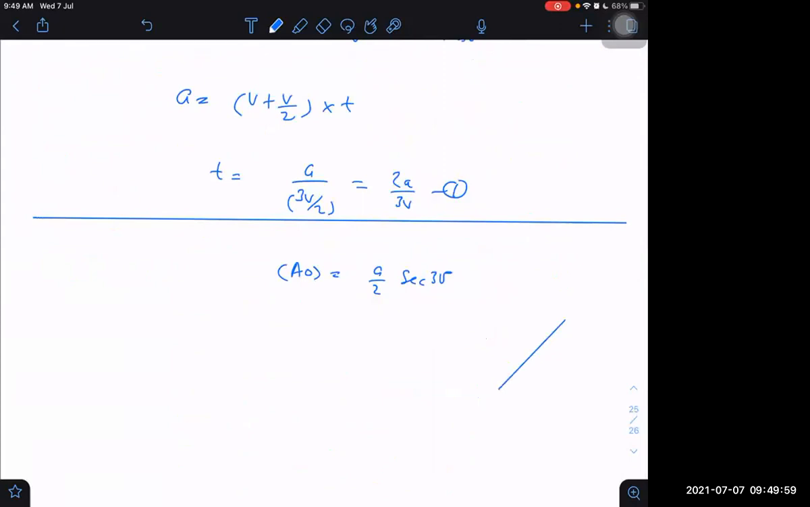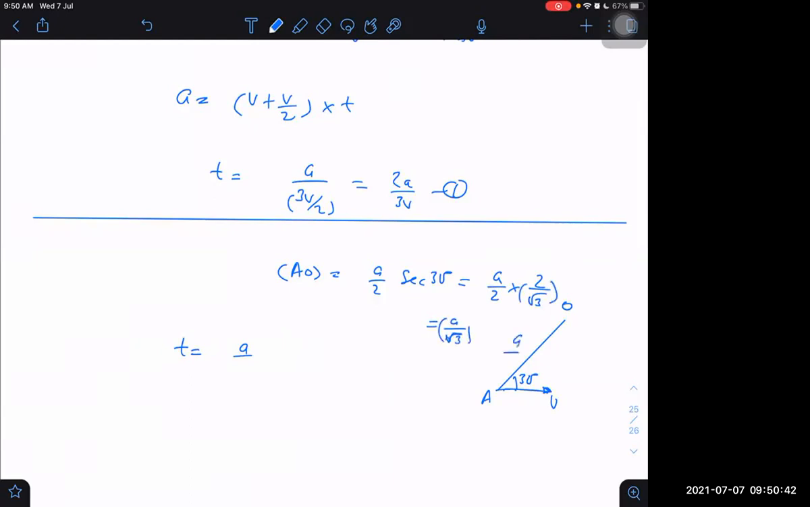What is the derivative of AO? Velocity is this side for A. This angle is not 60 degrees here, this is at 30 degrees. What do we get for d by dt of AO? That is equal to minus V cos 30 degrees. But again, I don't need to differentiate. Directly, time will be equal to a by 2 secant 30, which means a by 2 into 2 by root 3, which is equal to a by root 3.